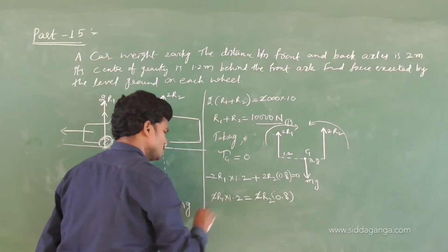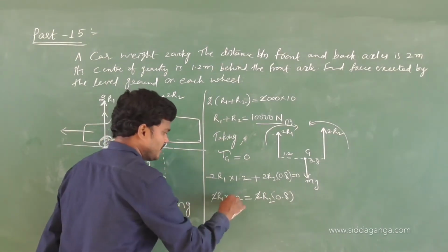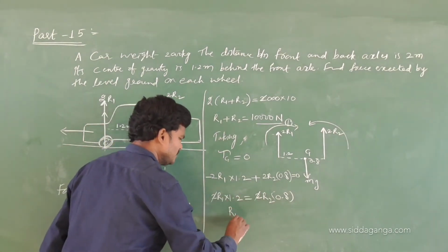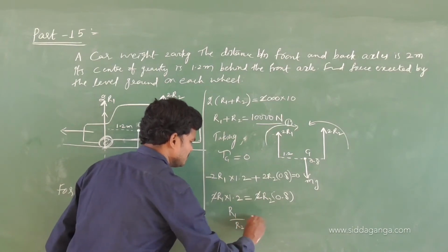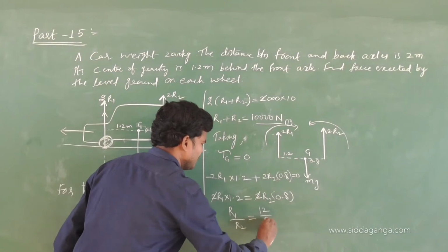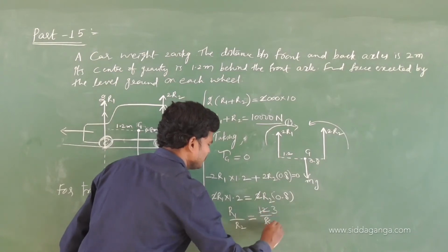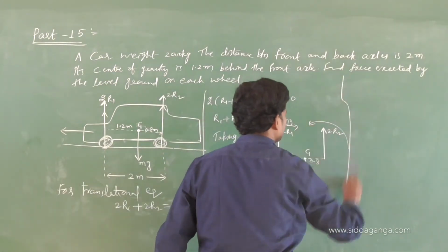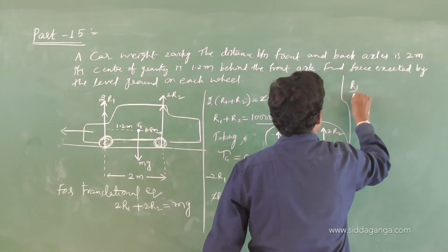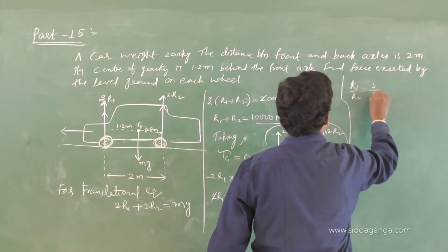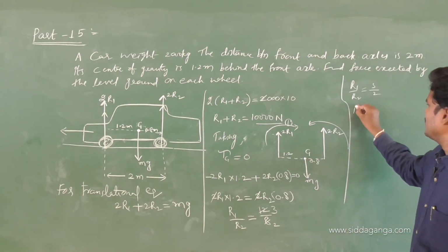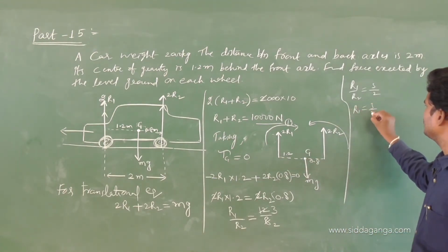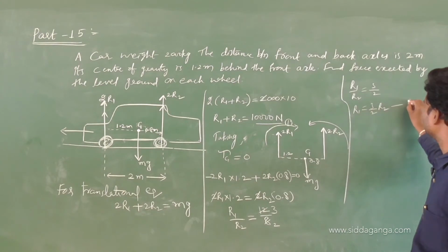The 2 and the decimal point get cancelled. R1 by R2 equals 12 by 8, nothing but 3 by 2. So R1 is equal to 3 by 2 R2.